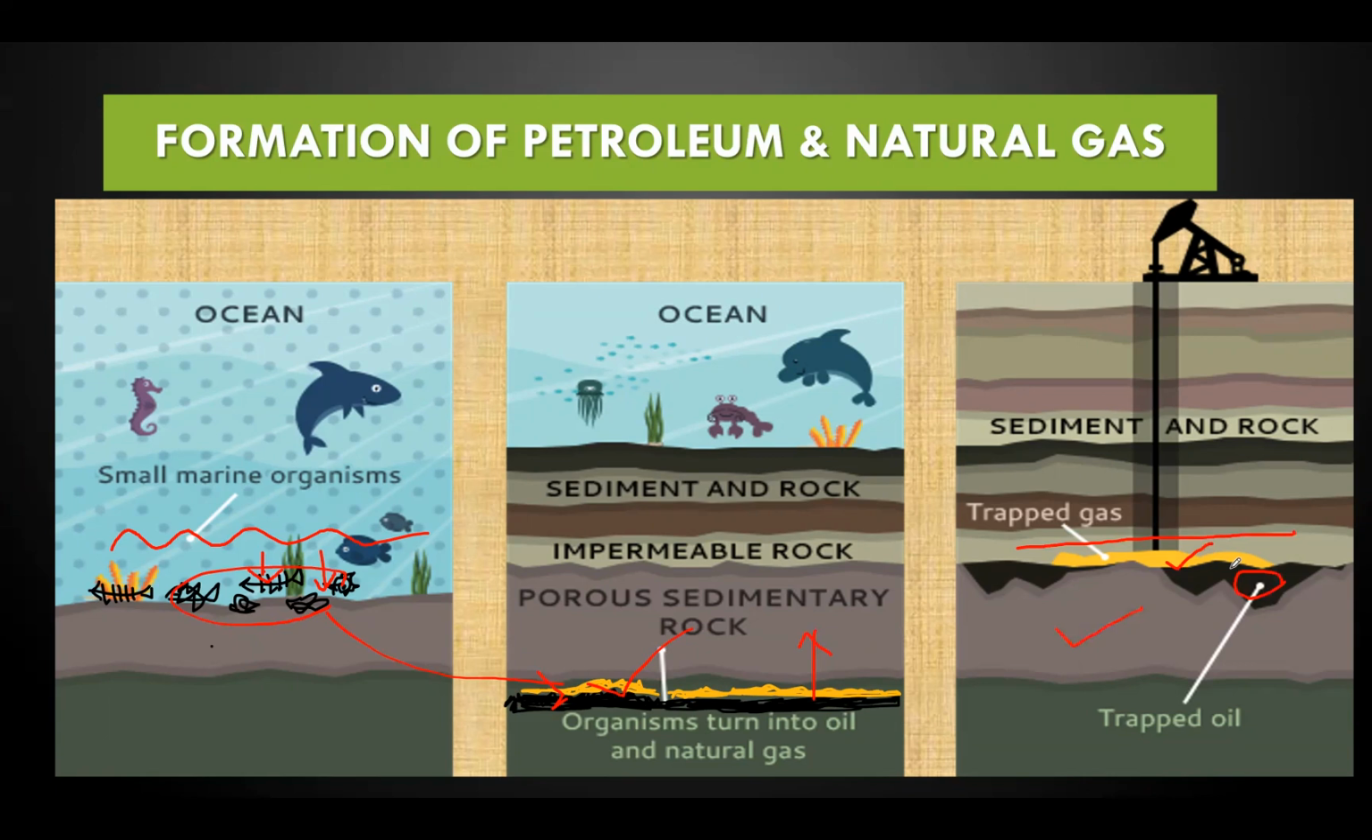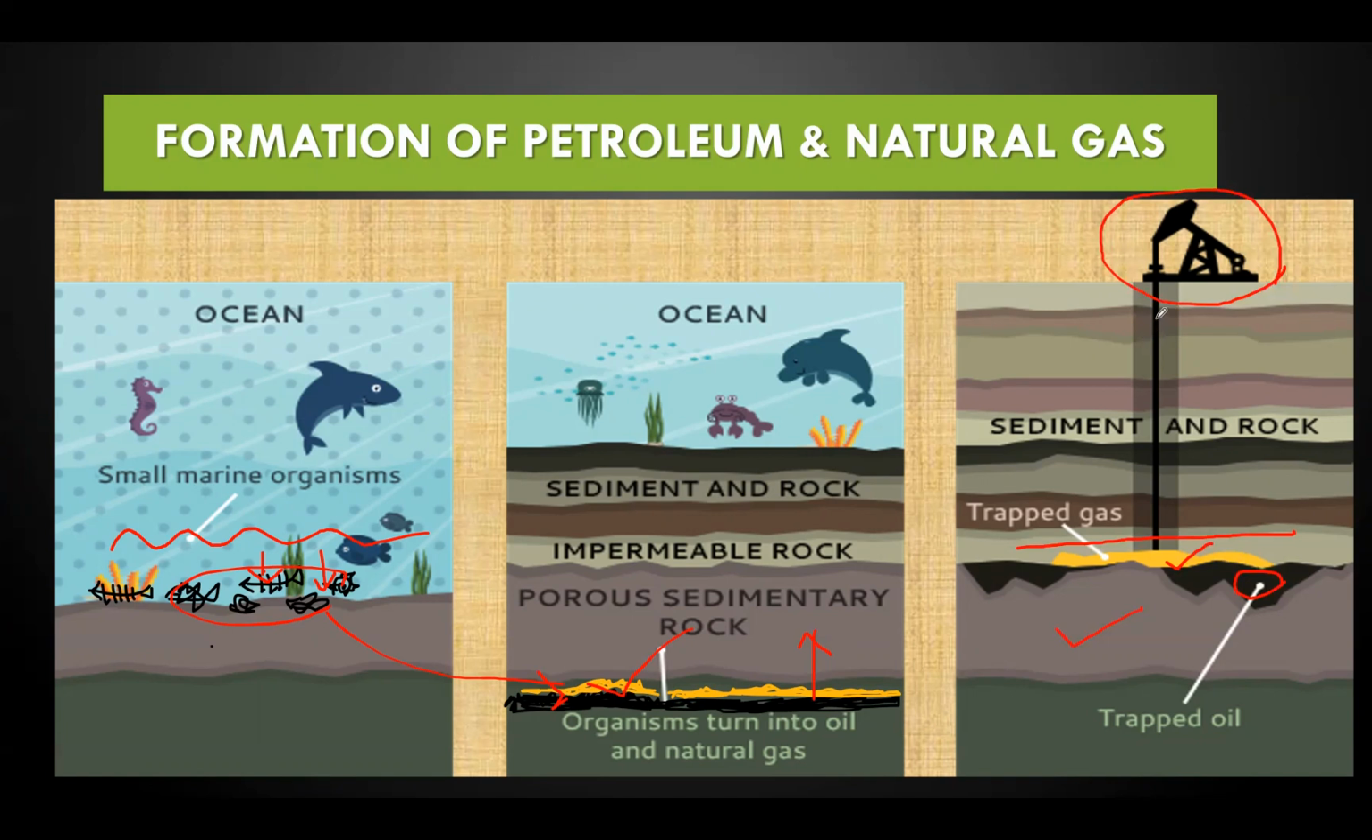Now we know that the petroleum and natural gas were deposited under the sea level. So how can we extract them? How can we recover them? Here in this picture you can see an oil drilling machine. When seismographic studies tell us that there are petroleum deposits in some place, we use these oil drilling machines to dig the oil wells.